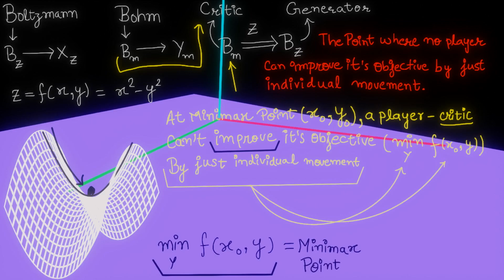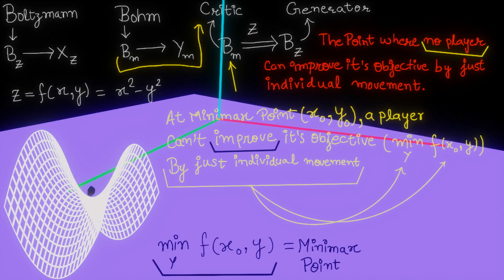But if we look at our original definition in red again, it says that at the minimax point, no player can improve its objective by just individual movement. The phrase no player is important because we have two players, Bohm and Boltzmann, and we have only seen that Bohm cannot improve its objective by just individual movement. So let's also see that for Boltzmann.